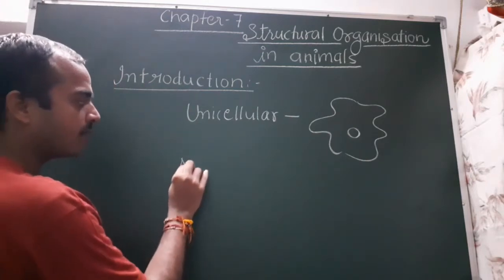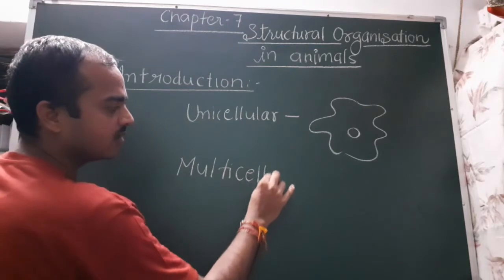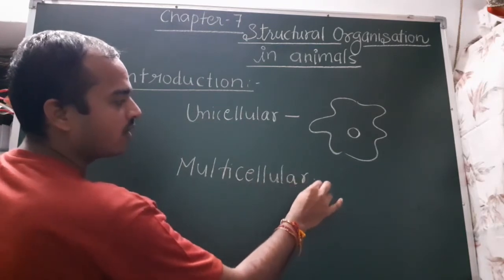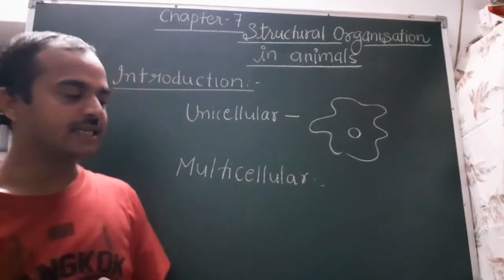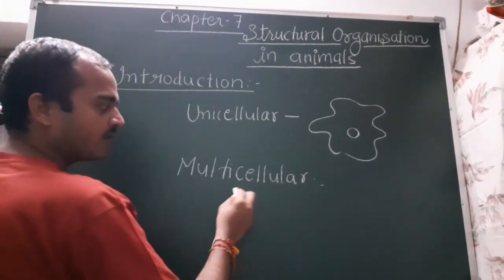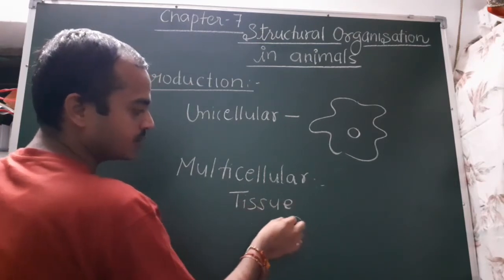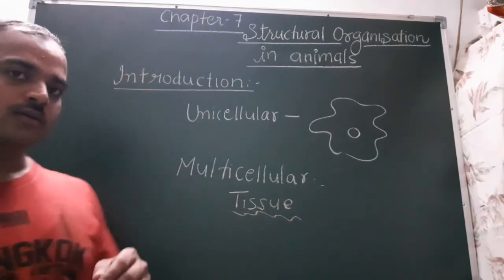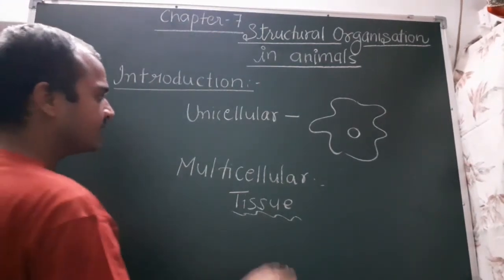But in a multicellular organism, for all these life processes, different groups of cells are present, and these different groups of cells are known as tissues. So in the case of animals, we will discuss the tissues.